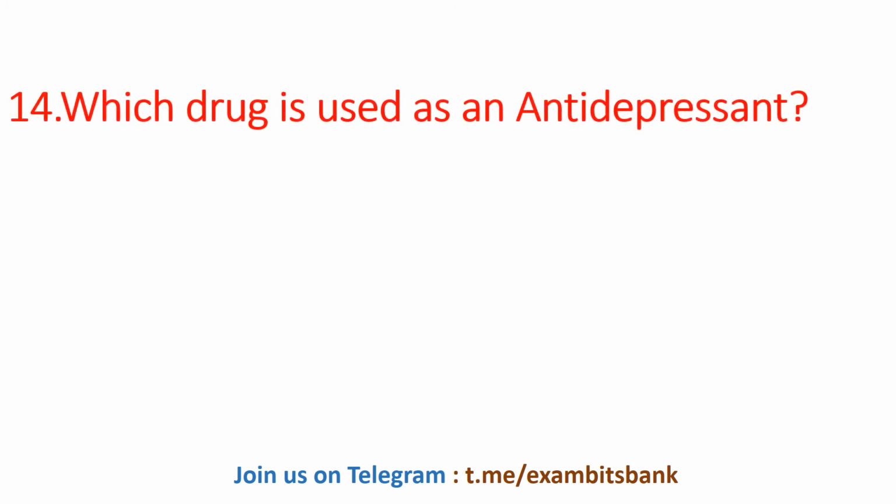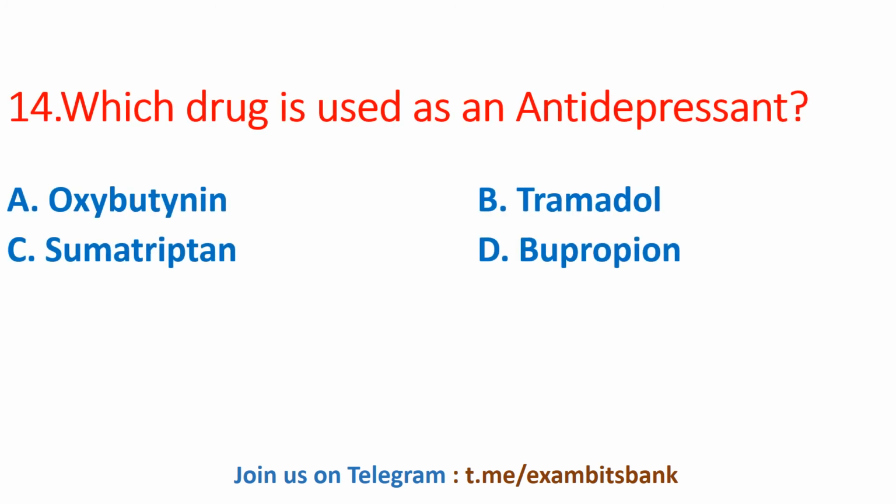Which drug is used as antidepressant? The options are oxybutynin, tramadol, sumatriptan, or bupropion. The correct answer for this question is option D, bupropion. So it is used as antidepressant and an aid for reducing smoking sensation. And also it is used for treating disorders like anxiety, chronic pain, or sleeping disorders as well. Moving on to next question.